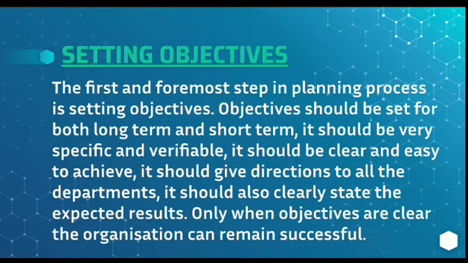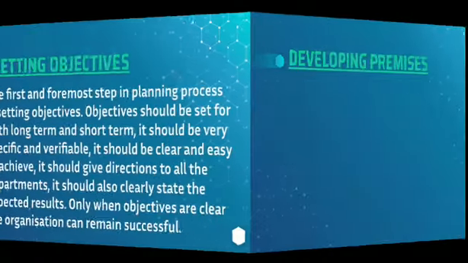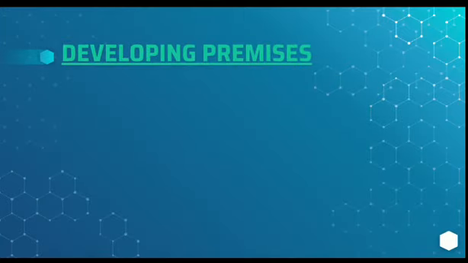It should also clearly state the expected results. Yes, the consequences of achieving the objectives should also be very clear. Only when objectives are clear, the organization can remain successful. So this is the first and very important step in planning process, setting of goal or target or standard or objective. The next step is developing premises.